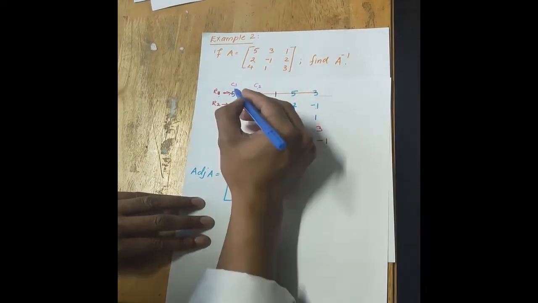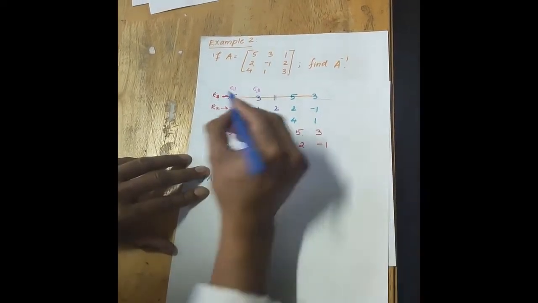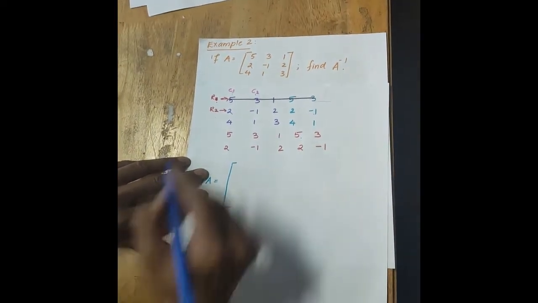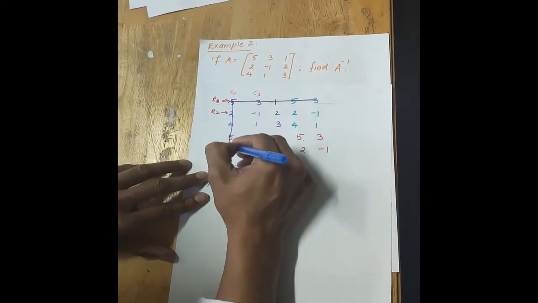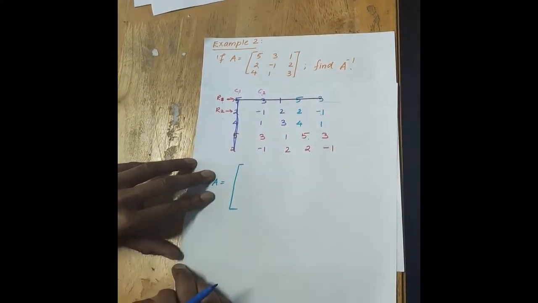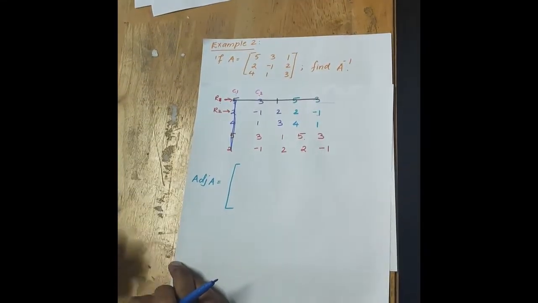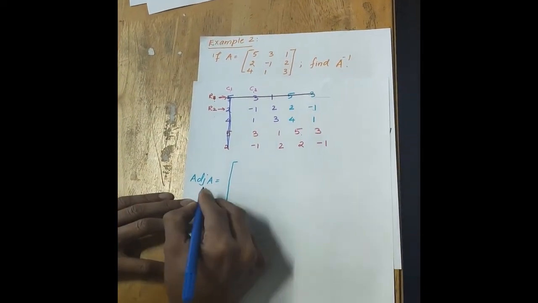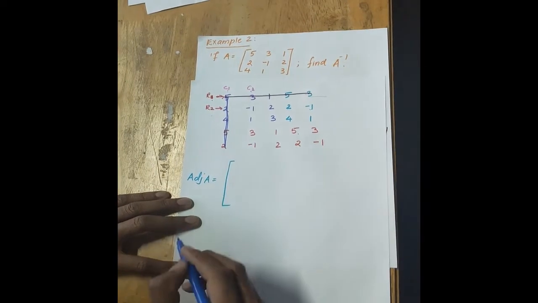Once you do this, now same as before, you cancel the upper boundary element and the side boundary element. So you are just cancelling this one and this one. You need not cancel the other two side elements unlike before. Now you're directly getting the adjoint, you're not getting the cofactor here.